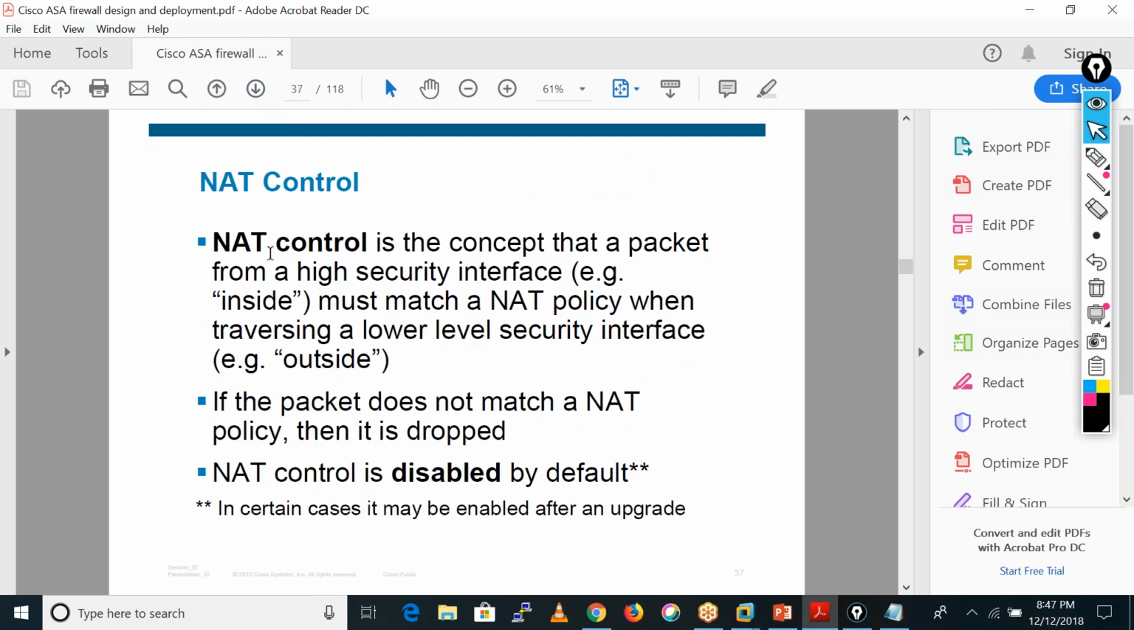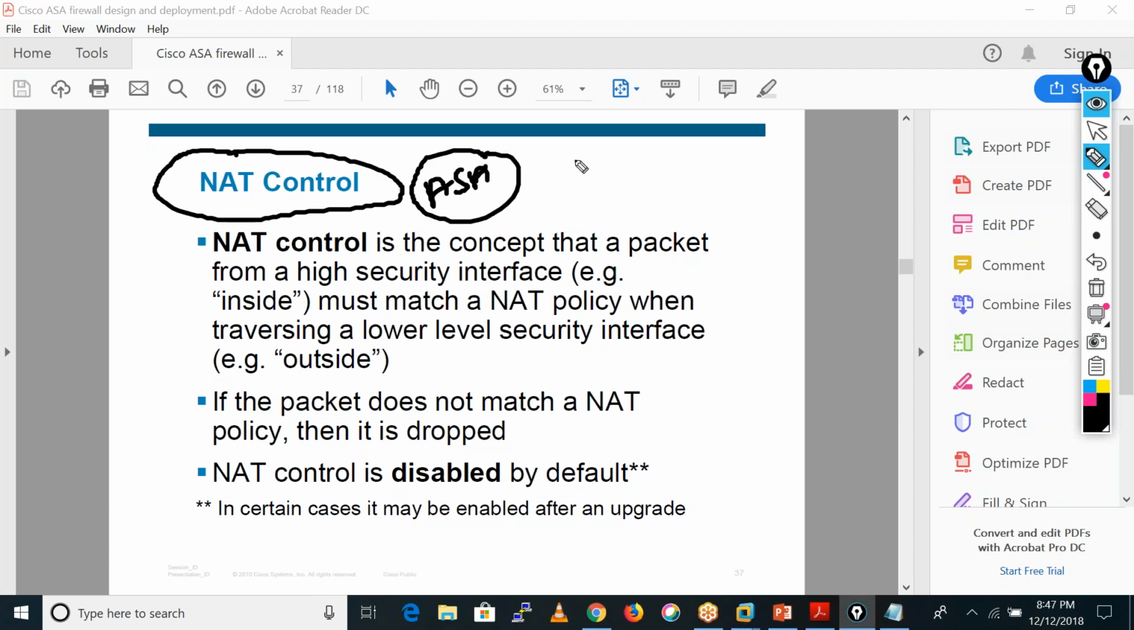Let me go into the next page. Okay, that is the very important NAT control, because that question people ask in ASA: what is the NAT control? So what happens? Basically, in ASA, when it is started, there's an operating system which is 7.0. After that they have 8.0, 8.1, 8.2.